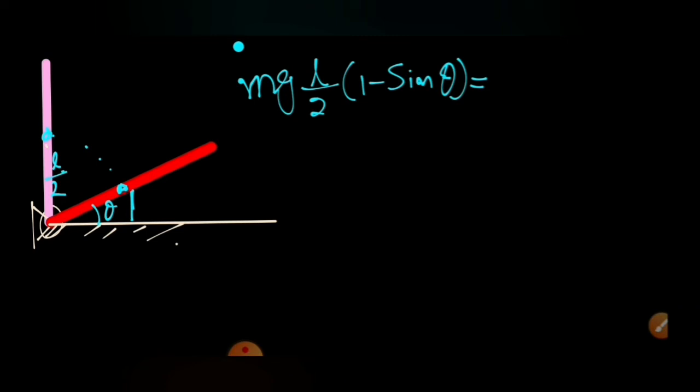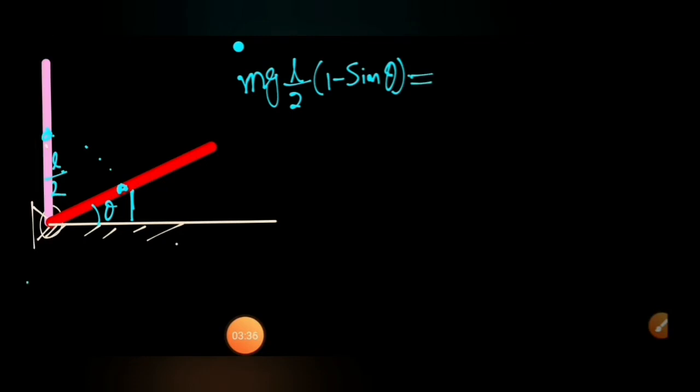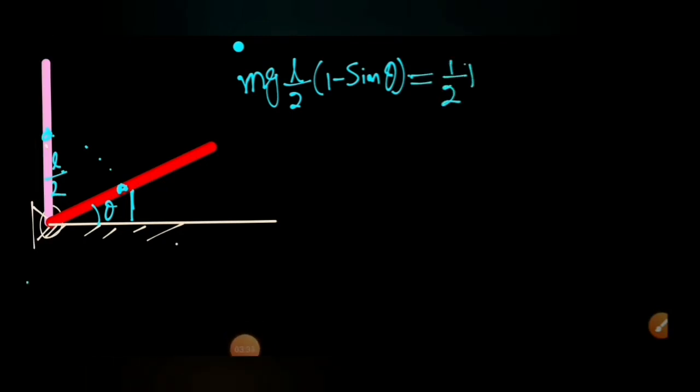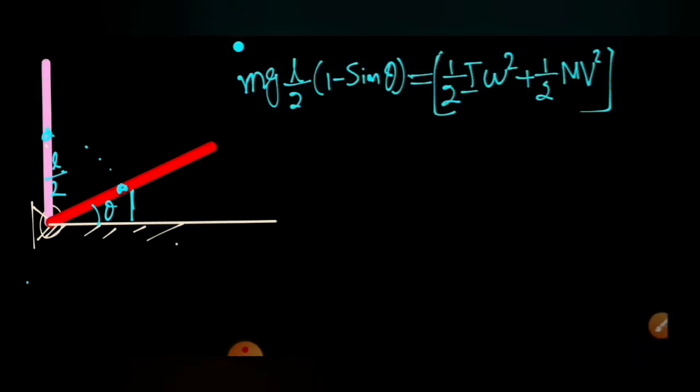So what will be the change in kinetic energy? It is equal to half I omega square of the rod, because it is rotating, plus half capital M into v square, minus the final kinetic energy. Minus, I can write, the initial kinetic energy of the system is equal to 0. Both are 0 and 0. From this we can simplify, and I is equal to ml square by 3.